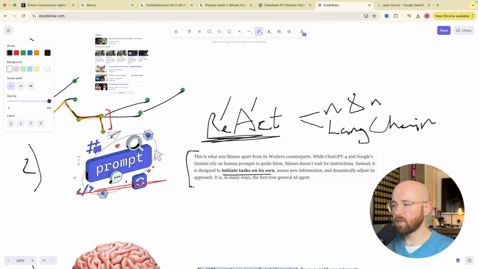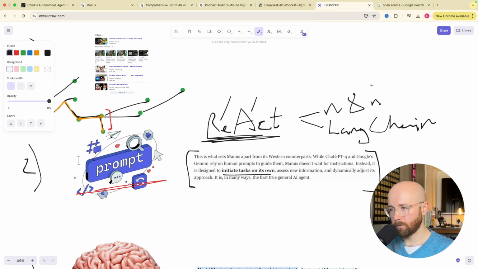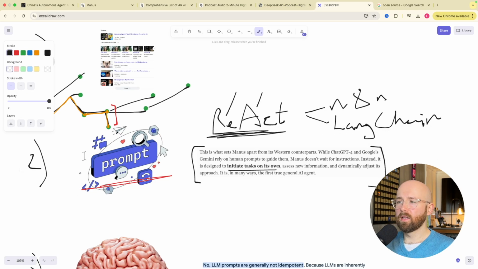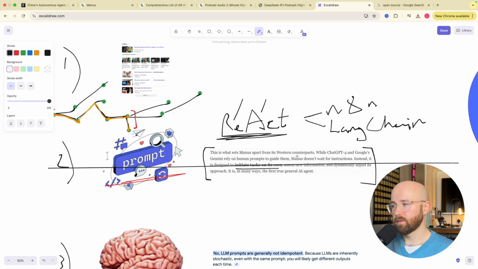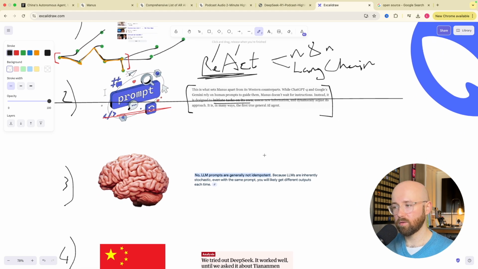But they say it here as if it's like, you don't even have to prompt it. But if we come on over here, scroll up to the top, it literally says in the prompt, research articles and industry reports to compile a comprehensive blah, blah, blah, right? A massive bit of prompt. Not massive considering, but generally quite big. So this here, I don't know, just seems a bit kind of over the top to me. I don't think it's as good as everyone's saying. It could be, but you know, I'm a bit of a cynic that way.